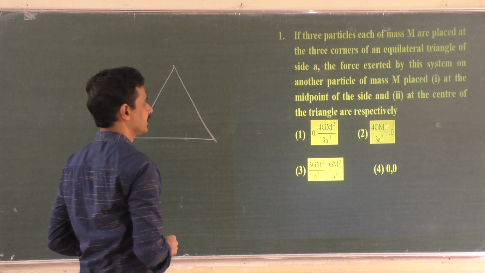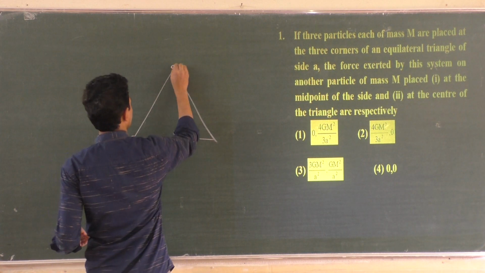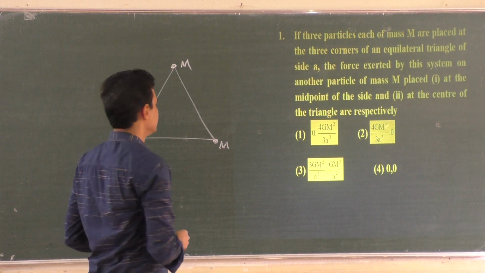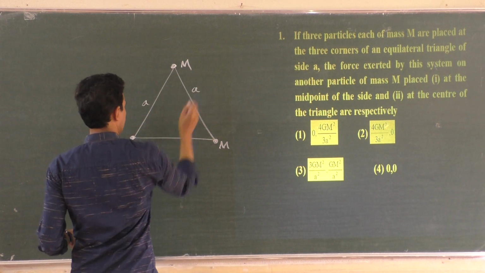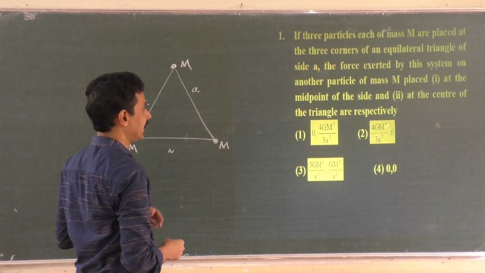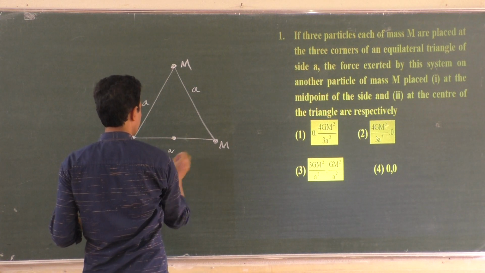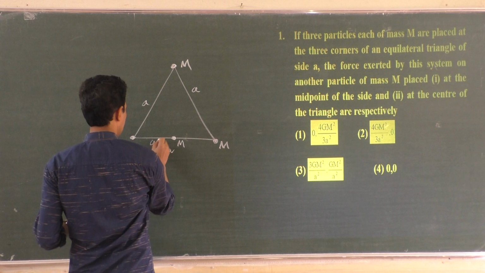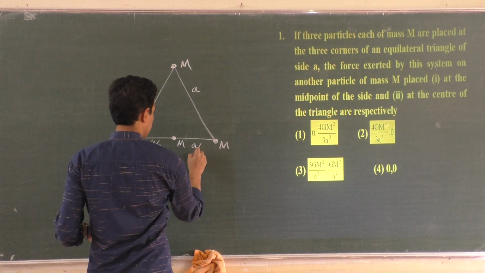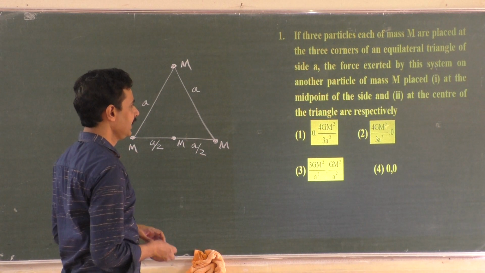If three particles of mass m are placed at the three corners of an equilateral triangle, this is m, and here is m, and here is m. All the particles are of mass m. And side A, this is A, this is A, and this is total A, and the force exerted by this system on another particle of mass m placed at the midpoint of the side. So here, one side I will take, this is the midpoint of the side, so this is A by 2, and this other one is also A by 2. So we may be in need of this A by 2. Then at the midpoint of the side, then at the center of the triangle.